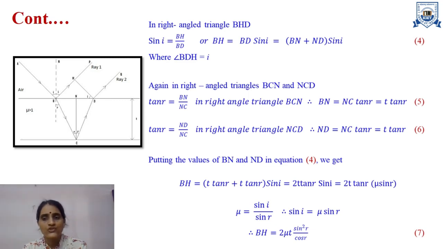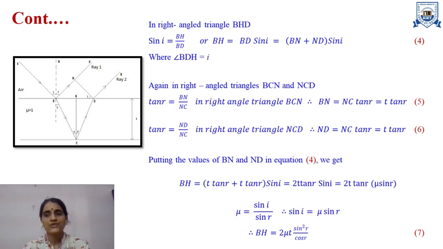So what I will do here, I needed to get the value of BH, and BH was BD sin I, and I had divided BD into two parts, that is BN plus ND. So that is my equation number 4. Now I will substitute the value of BN and ND, that is equations 5 and 6, in equation number 4.